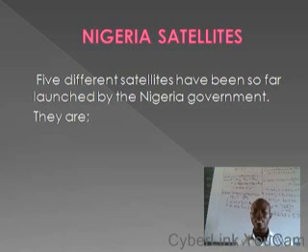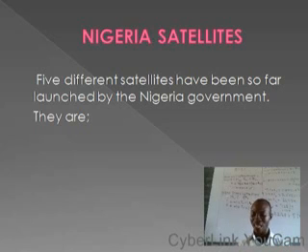Now, some examples of satellites that have been successfully put into space are Sputnik 1. Sputnik 1 is a satellite launched around 1956 or 57 by the Soviet Union.